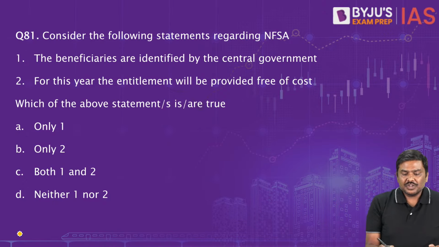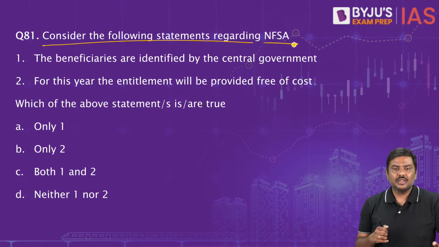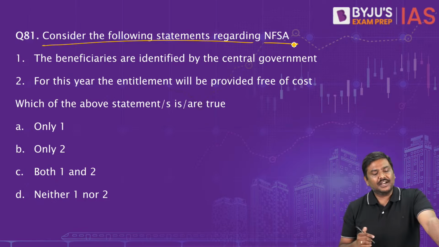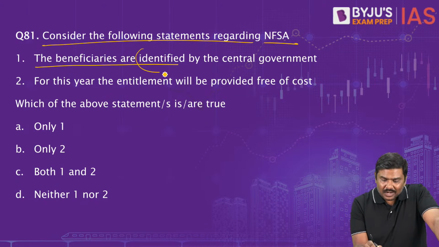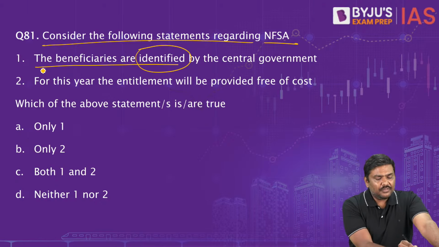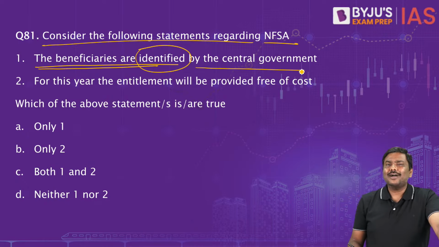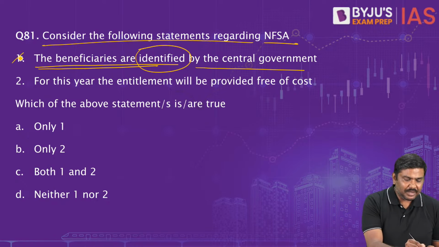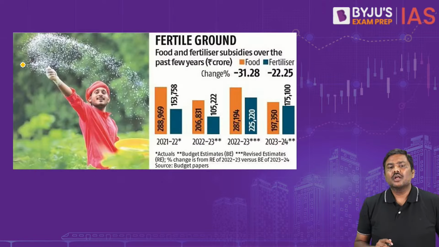Right option for the question number 80 will be option D, 1, 2 and 3. Now, question number 81. Consider the following statements regarding NFSA, National Food Security Act. Let's start. The beneficiaries are identified. Underline the term identified. And I'll tell you why I've taken this question. The beneficiaries are identified by the central government. Are the beneficiaries under NFSA identified by the central government? Statement 1 is wrong, but before that, let me tell you why I've taken the question.